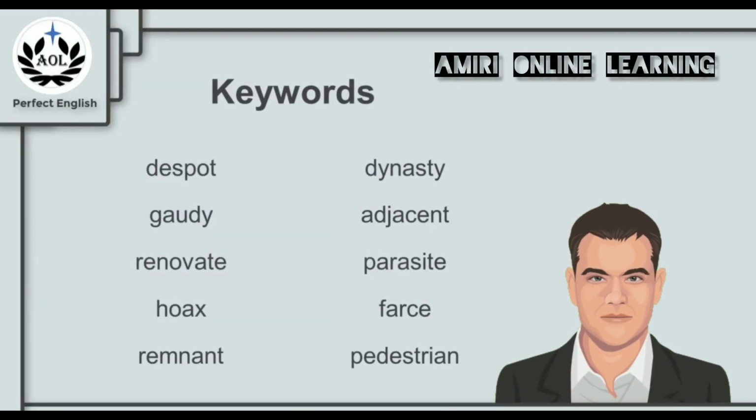In this chapter, we're going to learn about the following 10 keywords: despot, gaudy, renovate, hoax, remnant, dynasty, adjacent, parasite, farce, and pedestrian. Let's start with the first keyword, despot.